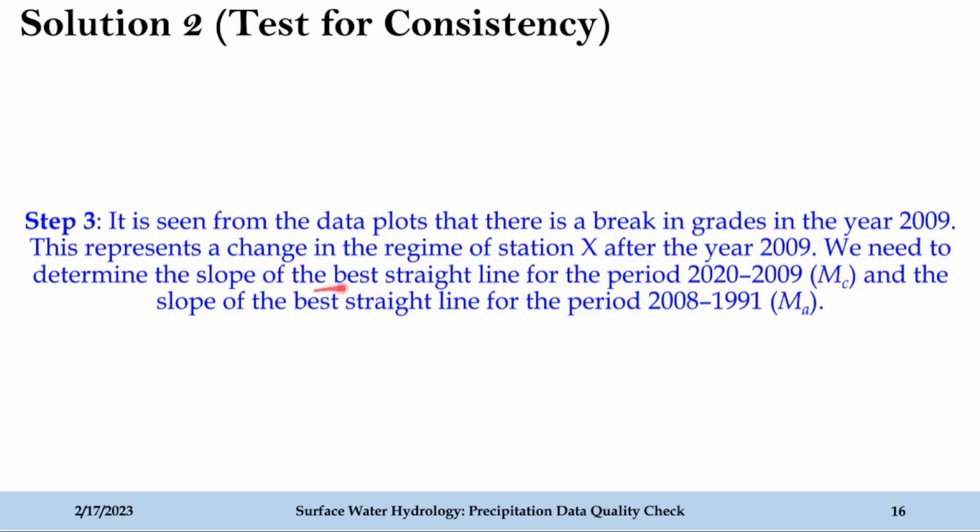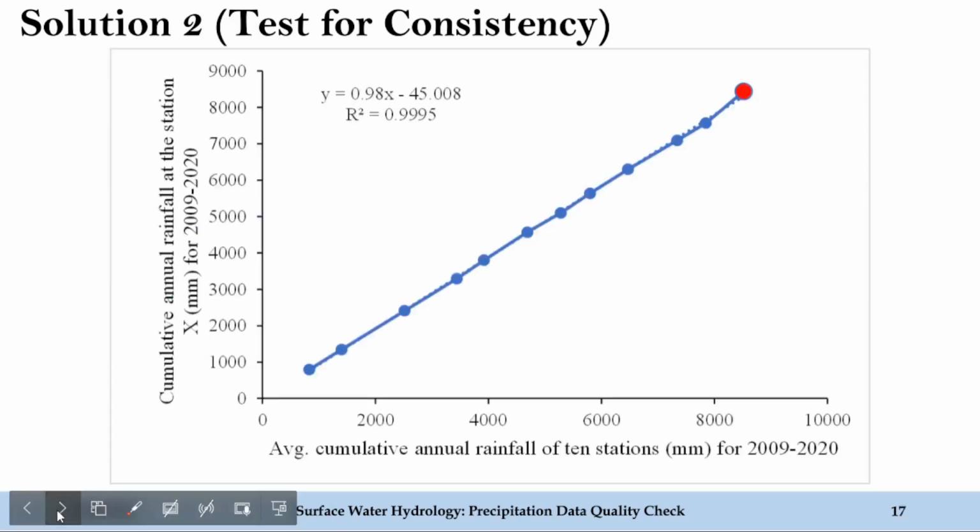We need to determine the slope of the best straight line for the period 2020 to 2009, which will be MC, and the slope of the best straight line for the period 2008 to 1991, which will be MA. So I hope you were able to follow what this MC and MA indicate. Here MC is the slope of the best straight line for the period 2020 to 2009. This is actually nothing but the slope. And what is MA? MA is the slope of the best straight line for the period 2008 to 1991. So let's see how to find out these slopes.